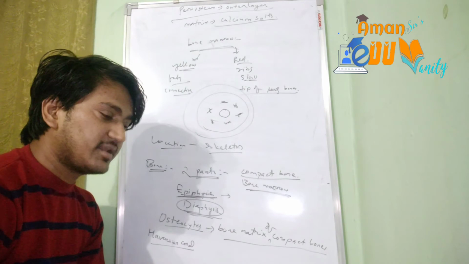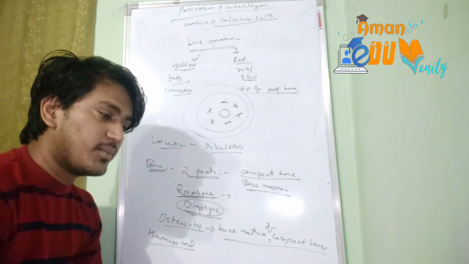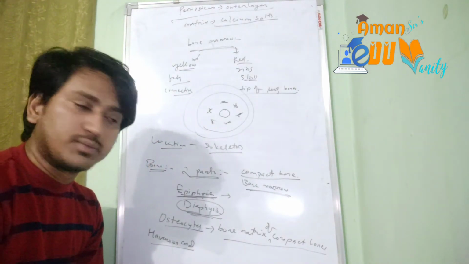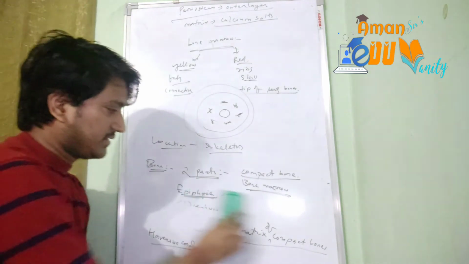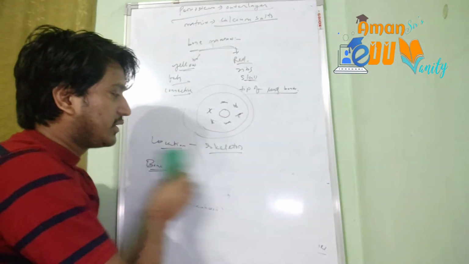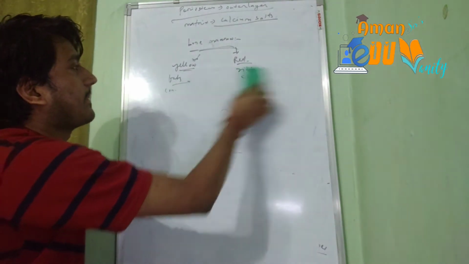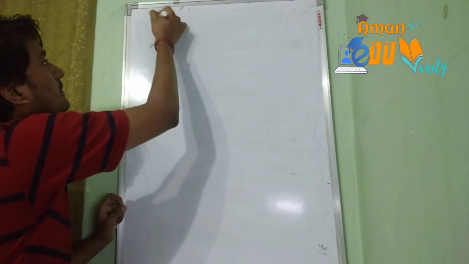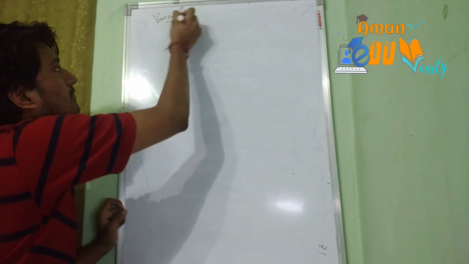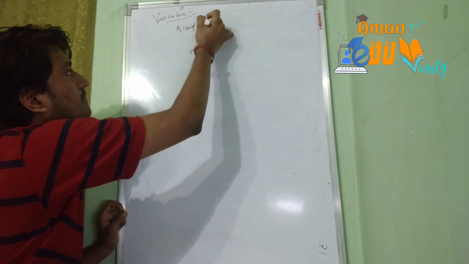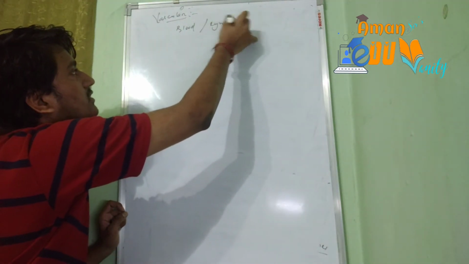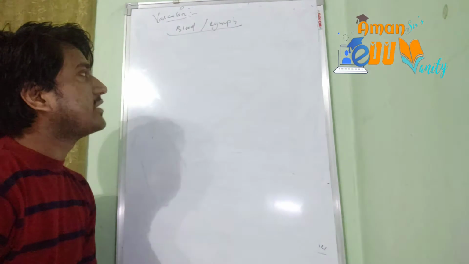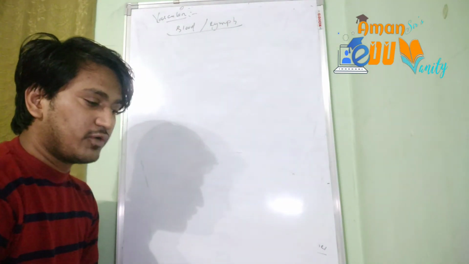So cartilage and bones are also collectively called supportive connective tissue. And next we will be learning about the vascular connective tissue, that is the blood. The vascular connective tissue includes the blood and the lymph. The blood and the lymph both are fluid structures in our body, and that's why this is also called fluid connective tissue of the body.